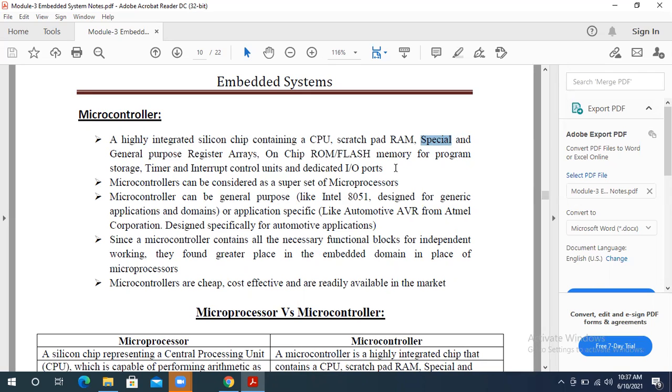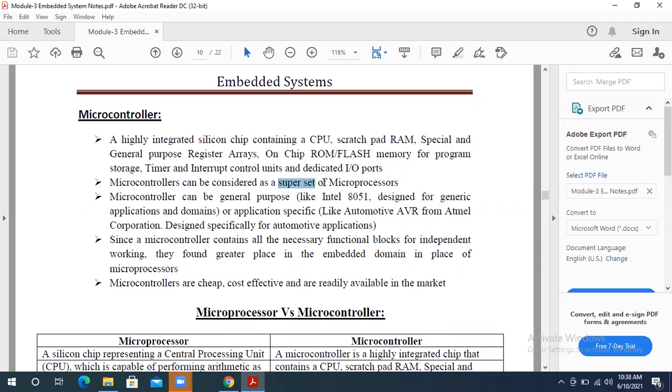Next, microcontrollers are advanced compared to the microprocessor. So it is a superset of the microprocessor. Nothing but it is a next version, which works faster than the microprocessors here. That's why it is called a superset of microprocessor here.